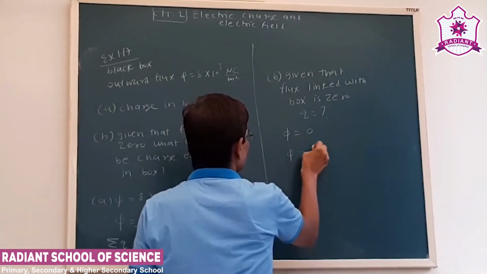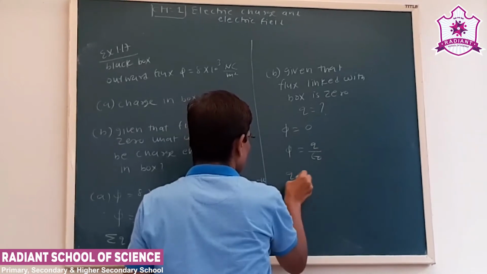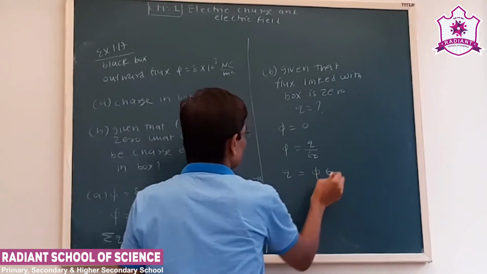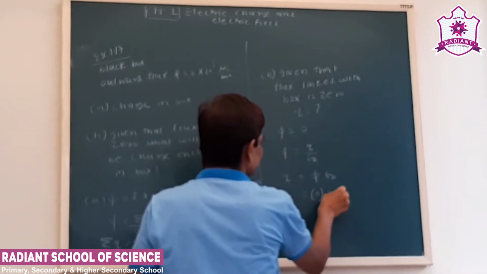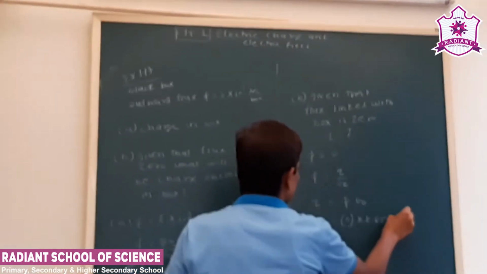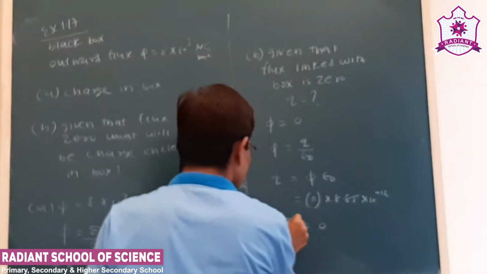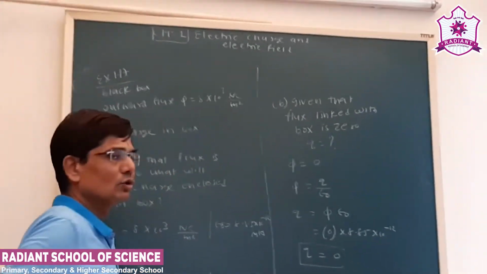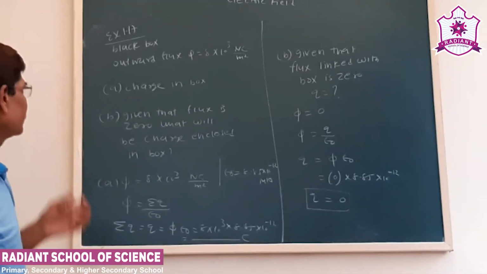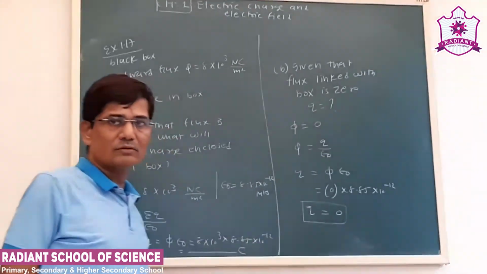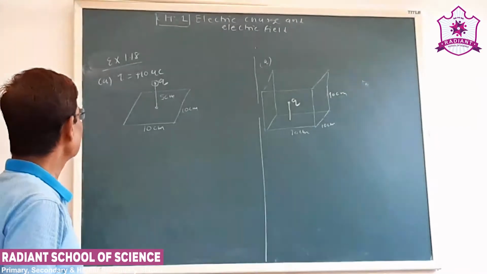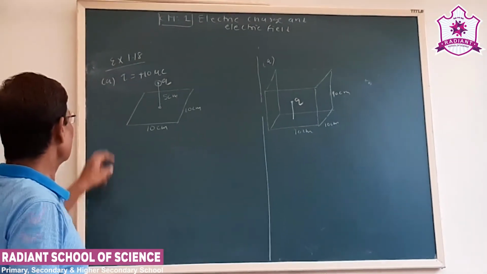Flux is again q upon epsilon 0, so q is equal to phi into epsilon 0. Since flux is given as 0, the value is 0 into 8.85 into 10 to minus 12. So in the second condition, the charge inside the box will be 0. Now see our next exercise numerical, that is 1.18.